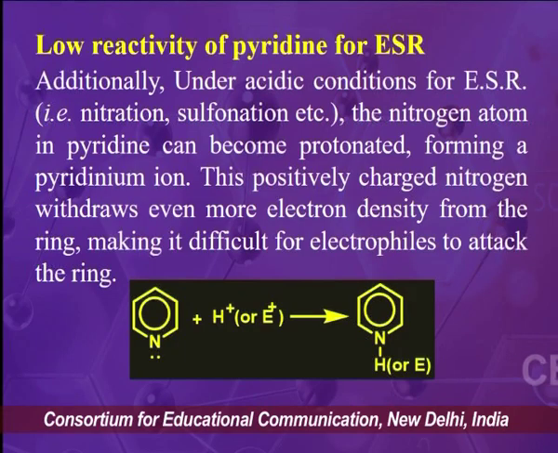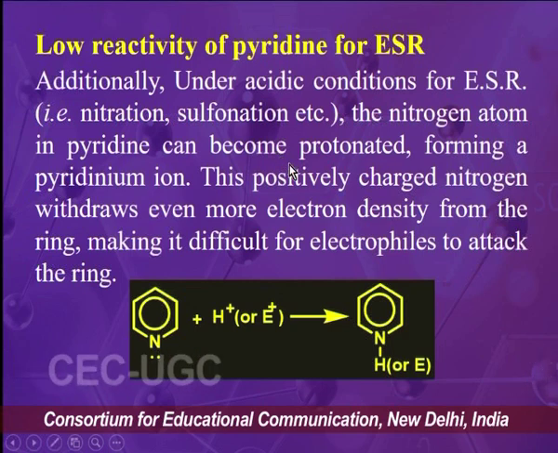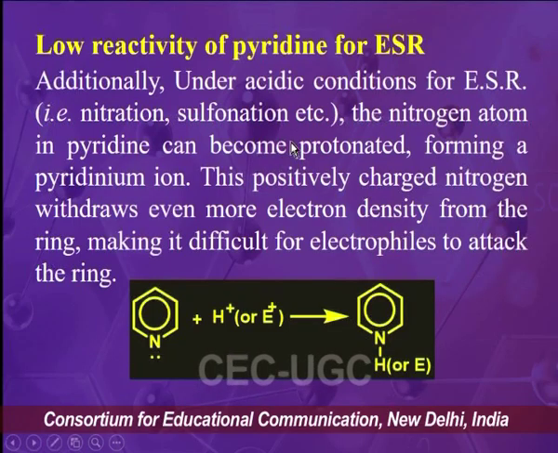Further, the second reason for the low reactivity of pyridine for electrophilic substitution reaction can be understood as follows: most of the electrophilic substitution reactions like nitration, sulfonation, halogenation, Friedel-Crafts alkylation, and Friedel-Crafts acylation take place in acidic conditions. So either we use a protonic acid or we use a Lewis acid.